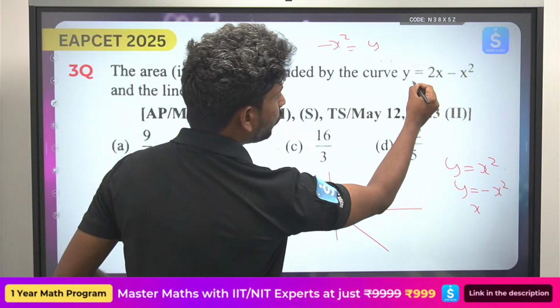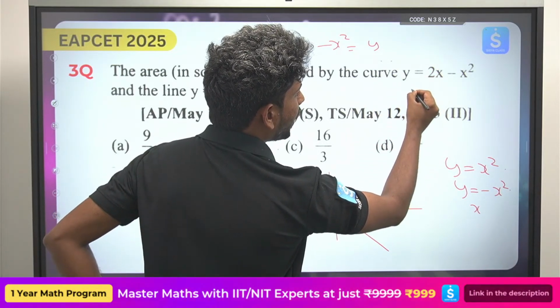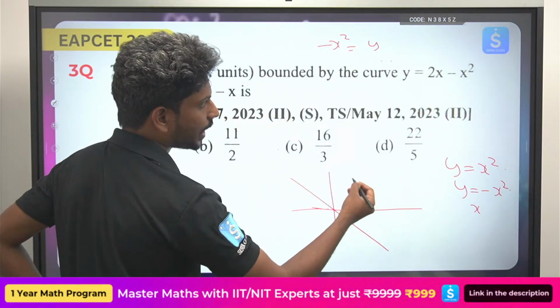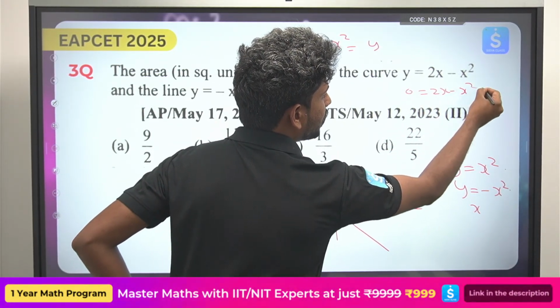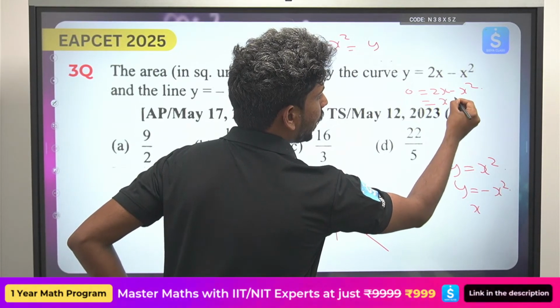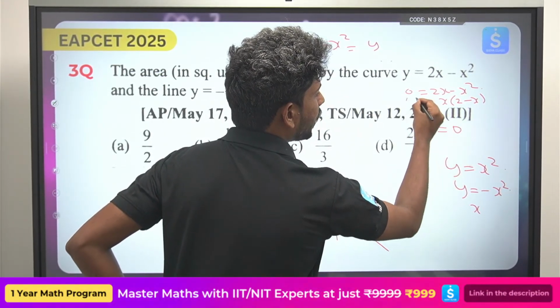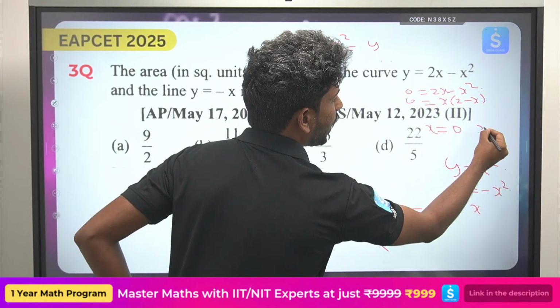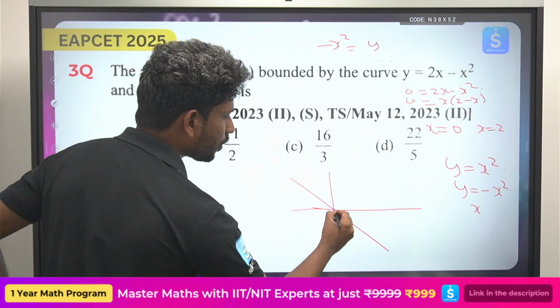So if you want to exactly find out the point of intersection, just keep y equals to 0, that is where it intersects the x axis. So take 2x minus x square equals to 0. So here it becomes x times 2 minus x. So from here you can take x equals to 0 and x equals to 2. So at x equals to 0 and at x equals to 2, you are having this graph.